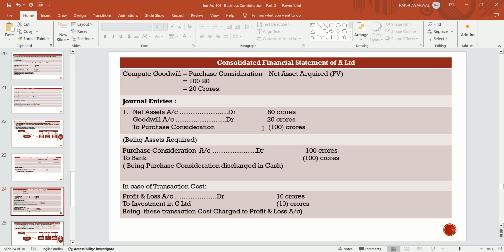Net asset is 80 crores, goodwill is 20 crores, purchase consideration is 100 crores, being asset acquired. And at the time of discharging that purchase consideration, they will pass another entry, that is purchase consideration account debit to bank. And in case of transaction cost, P&L account debit to investment in C Limited by 10 crores. In consolidated financial statement, the transaction cost is to be charged to profit and loss account.